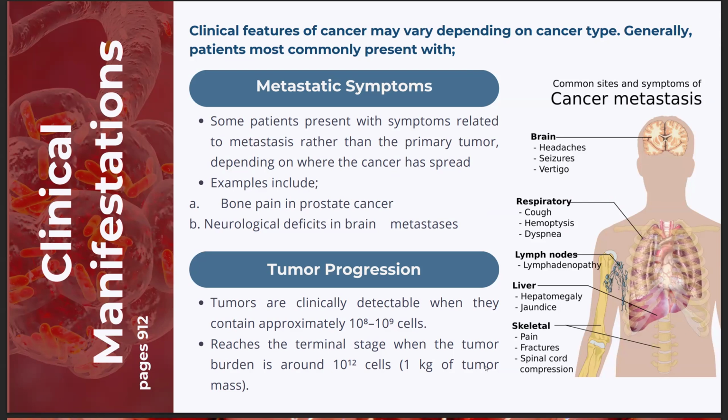Next example is neurological deficits, which arise when tumors metastasize to the brain. Depending on the location, symptoms can include seizures, muscle weakness, or signs of raised intracranial pressure like headache and vomiting. Common primary sources are lung, breast, and melanoma. So that's it. Next reporter, please.